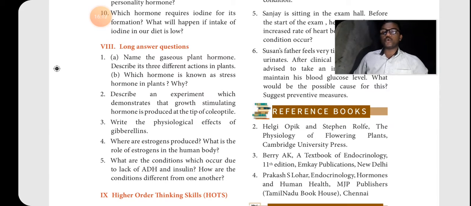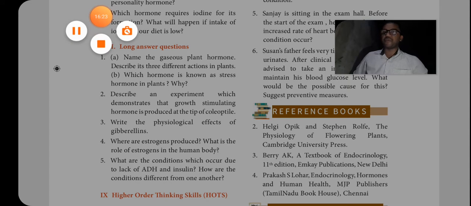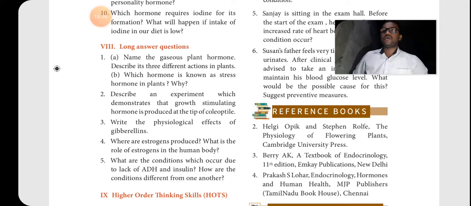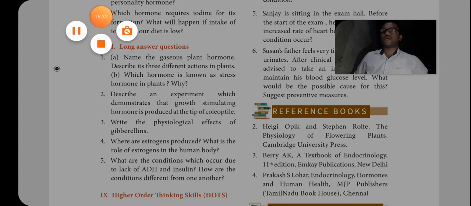In this lesson, 2 mark and long answer are very very important. Some students are asking whether they should study the higher order thinking, hard questions or not. That also you should study. The questions may be asked in any way. That may be a common question, and in the common question it is very difficult. So they may be asked from the book back hard questions.